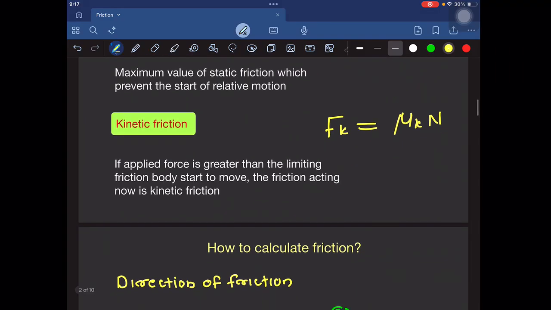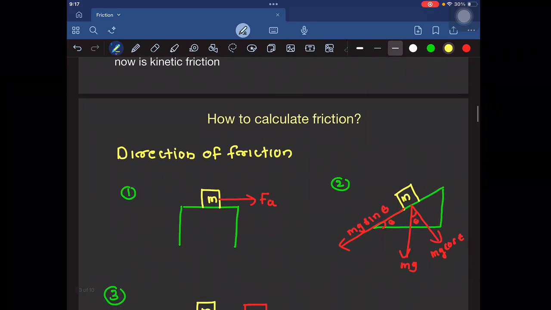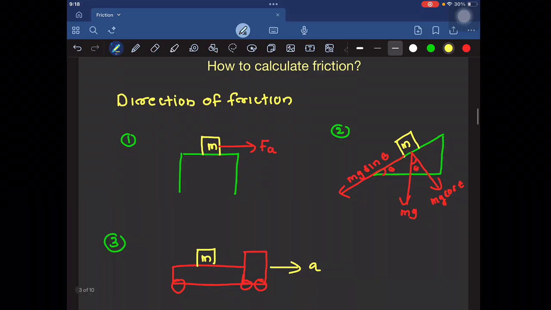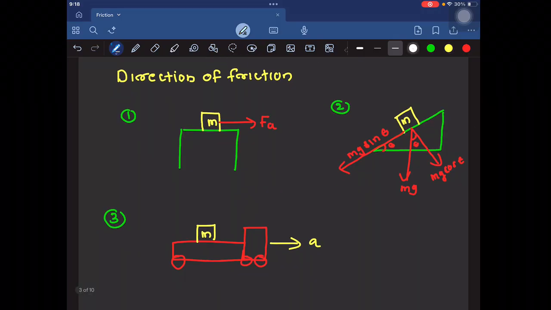So first I will teach you how to determine the direction of friction. Look, this is a table, and on the table I placed a mass m in the first example, and here is the indicated force. Now you tell me in which direction the friction will apply. Imagine this table is the wife and this mass is the husband. The wife doesn't want to separate from the husband, so she applies force in the opposite direction if the body wants to move in this direction. This will be the friction. If the body moves, it is kinetic friction. If the body does not move, it is static friction.